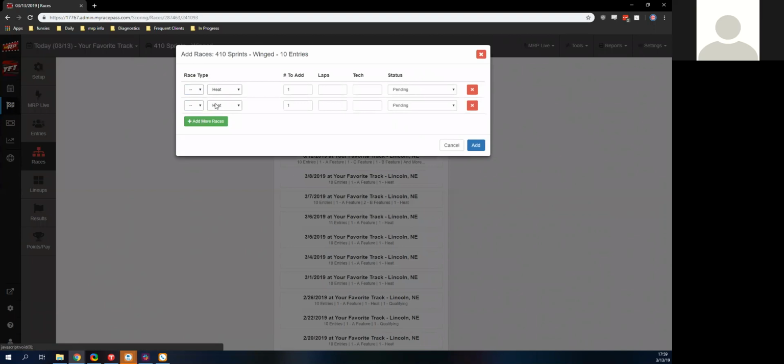For me, I will just do one heat and one A feature. I could do more than that if I wanted to. I could do features, heats, dashes, qualifying specials, and hot laps, and go all the way down to a Z feature if I wanted to. I also can put in the laps and how many go to tech for each race. We'll hit add.